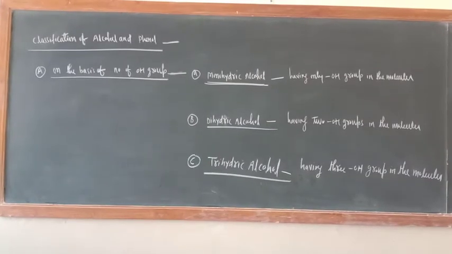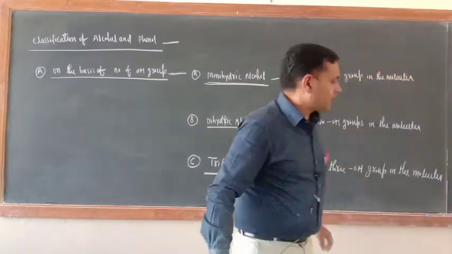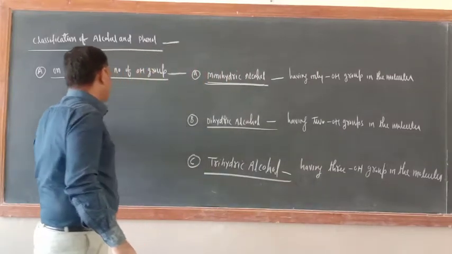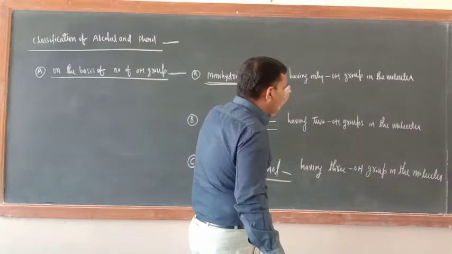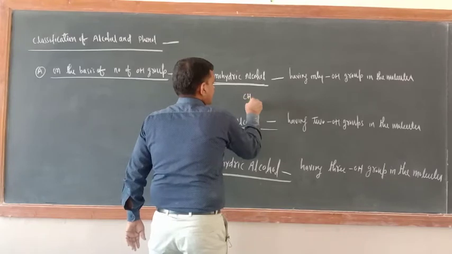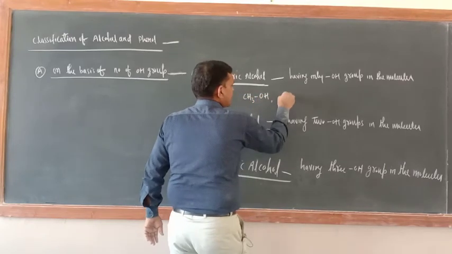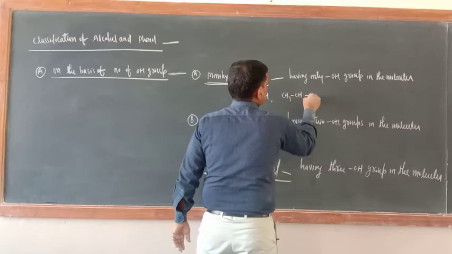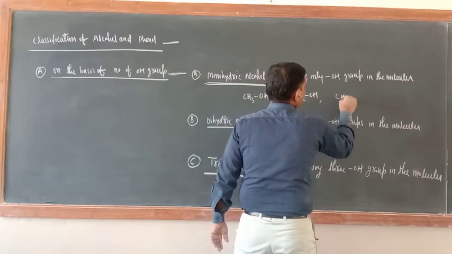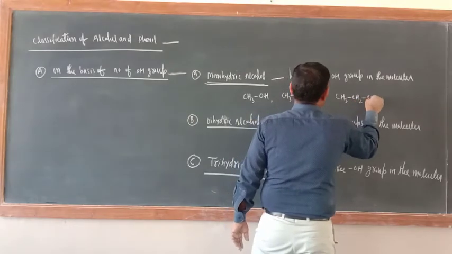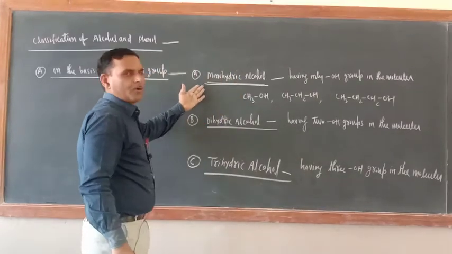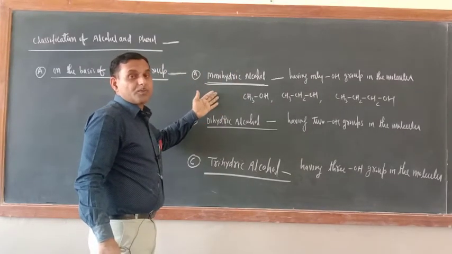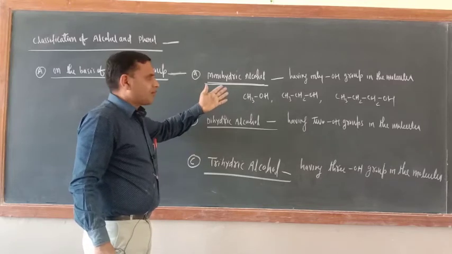Okay. So now classification of alcohol and phenol on the basis of number of OH group. First I am writing alcohol, and afterwards we will write the phenol also. Monohydric alcohol having only one OH group in the molecule. Just see. This is CH3OH. CH3CH2OH. Now CH3CH2CH2OH. Now only one OH group is there. So they are known as monohydric alcohol, having one OH group in the molecules.